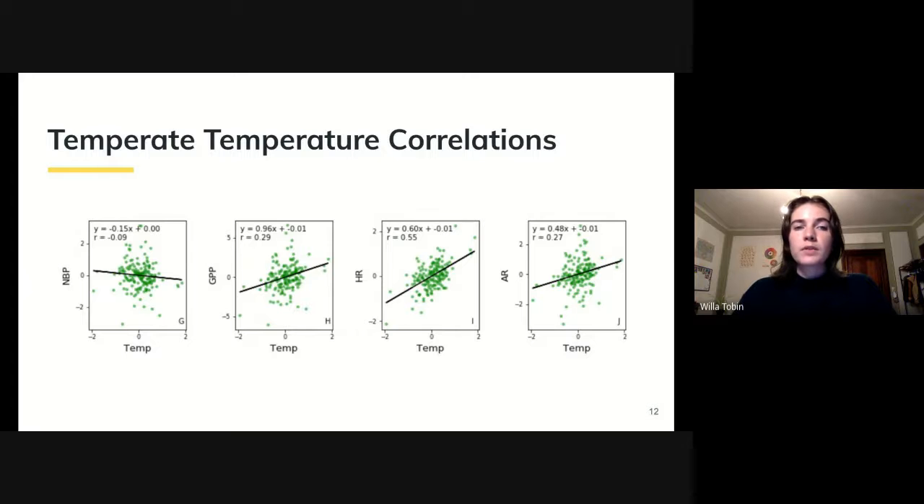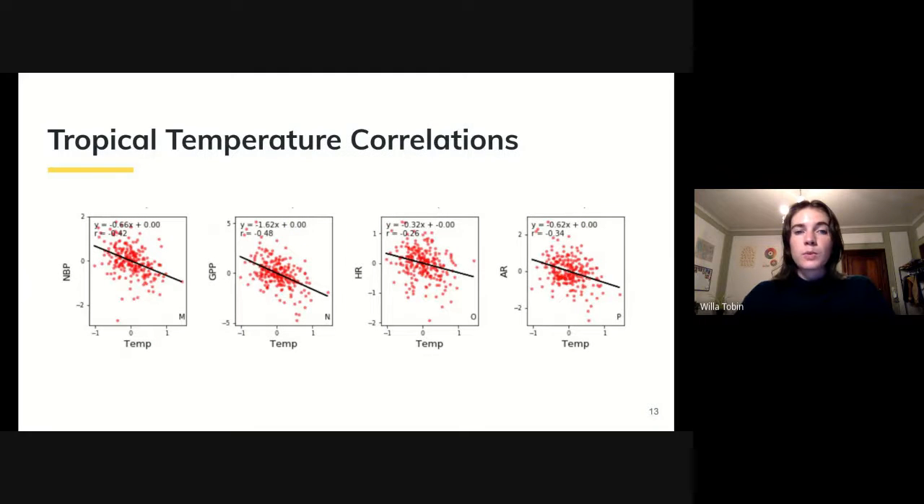The net carbon flux for the temperate region is less dependent on temperature than the polar region. For every 1 degree Celsius increase in temperature, NBP decreases by 0.15 petagrams of carbon per year, as seen in panel G. The sign of the correlation between temperature and the component carbon fluxes, which are GPP, HR, and AR, is the same as in the polar region, but the NBP temperature correlation becomes negative. This is due to the impact of temperature on HR increasing more than on GPP when compared to the polar region. There is a dramatic change in the impact of temperature on each carbon flux for the tropical region compared to the polar and temperate regions.